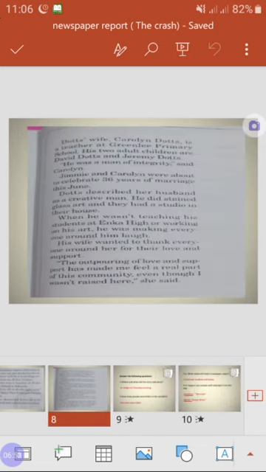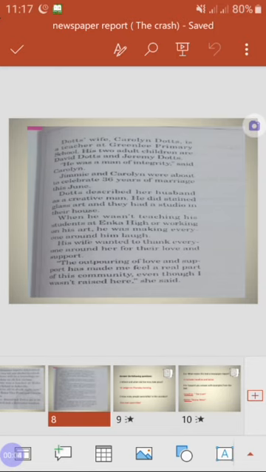Dots' wife, Carolyn Dots, is a teacher at Greenlee Primary School. His 2 adult children are David Dots and Jeremy Dots. So here we have Dots' wife was called Carolyn and his children were David and Jeremy. He was a man of integrity. The word integrity means that he was an honest man. Jimmy and Carolyn were about to celebrate 36 years of marriage this June.